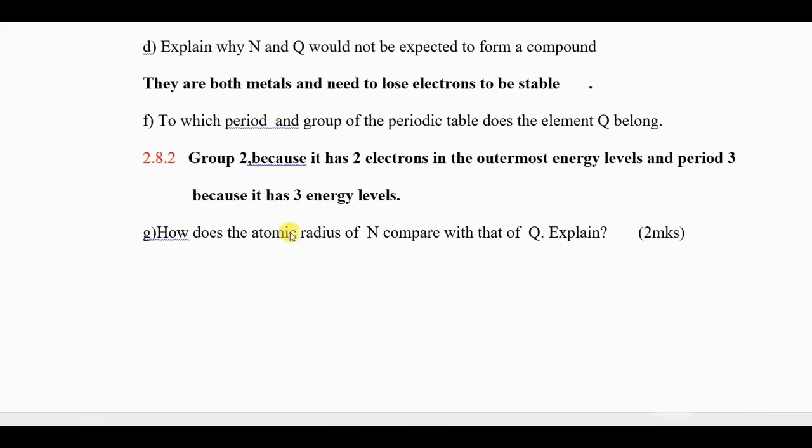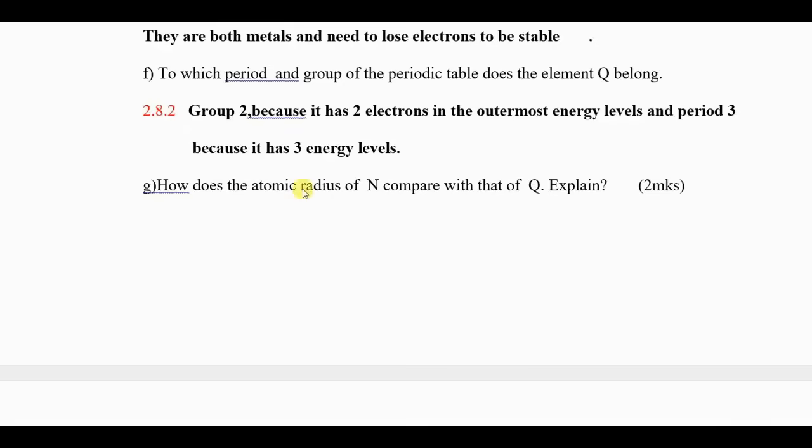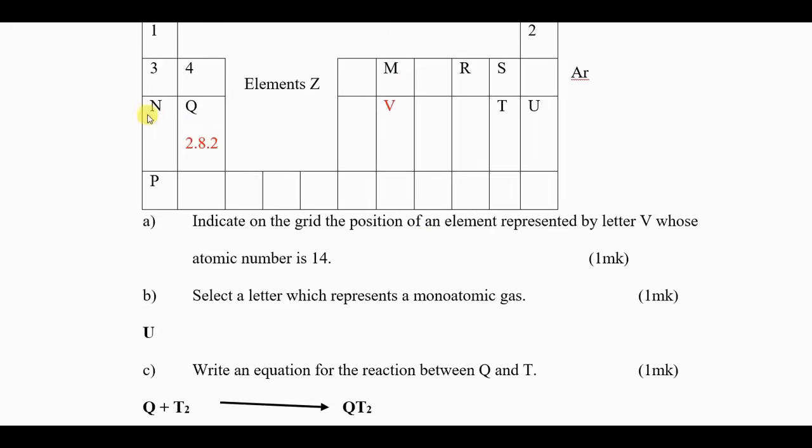How does the atomic radius of N compare with that of Q? Explain. So let us go to N and Q and see the relationship between them. N and Q are across the period. You can see N is 11 and Q is 12. So what is the relationship? What happens to the atomic radius across the period?